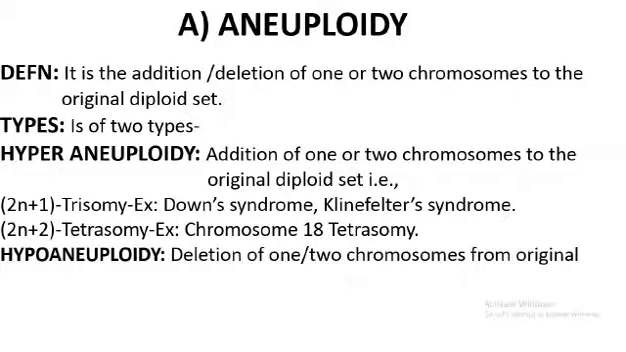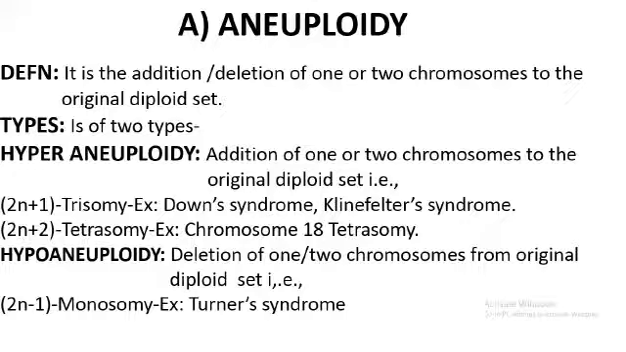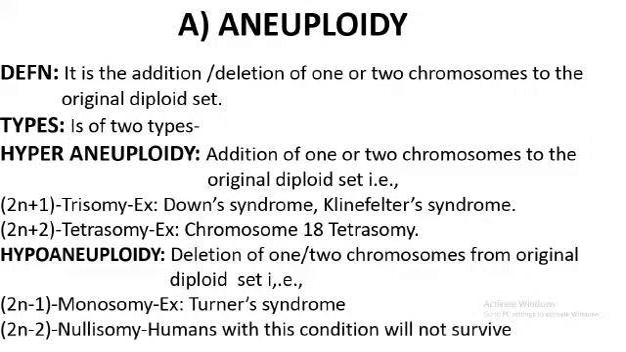Then the second type of aneuploidy is hypoaneuploidy. Deletion of one or two chromosomes from the original diploid set. Again, this is of two types: 2n minus 1, which is called monosomy, and since there is one chromosome absent, the chromosome number becomes 45. The best example for monosomy is Turner syndrome. 2n minus 2, two chromosomes are removed from the original diploid set. This is called nullisomy. Usually human beings with this condition will not survive.